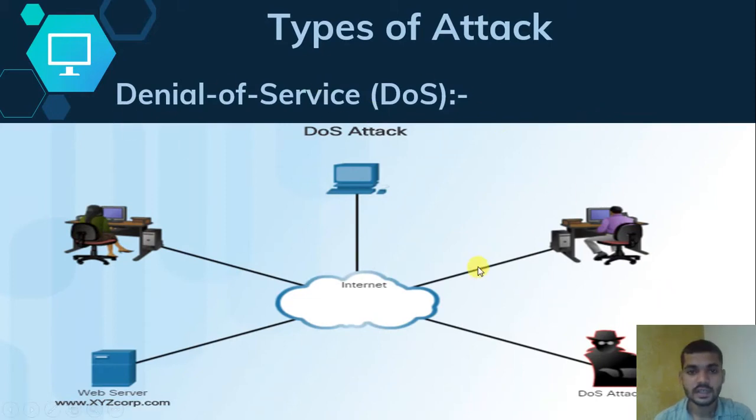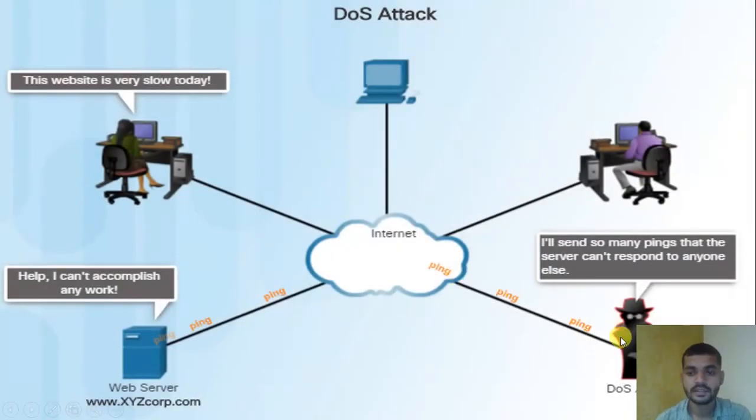See here in the figure, there are two persons doing their work on the computer. Here is another system. Here is the main server which they are accessing, and here is the attacker. The attacker sends many pings, and because of that the server is getting slow.